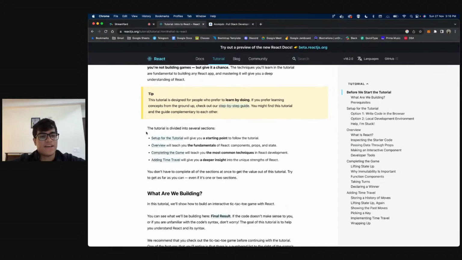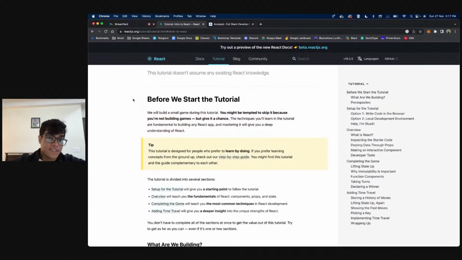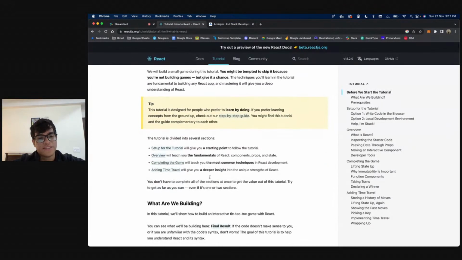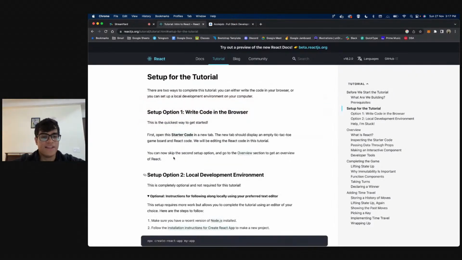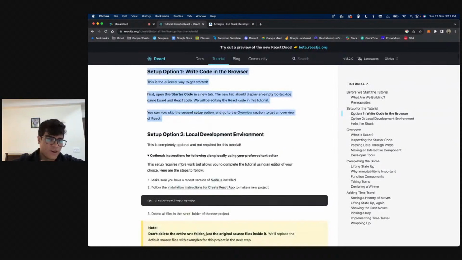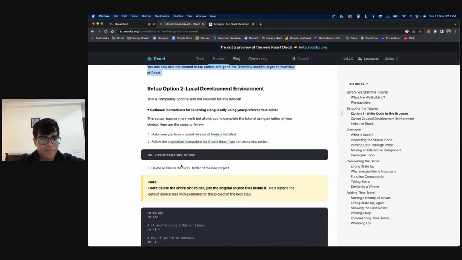If you go through this entire tutorial, you will see that they have provided us the setup for a tutorial, and this is what we'll be needing, right? In this setup, they talk about writing code in the browser. We will not be doing that. We will be setting up a local environment, and what that means is I'll be coding on VS Code on my machine, and you'll be coding on your machines, right?